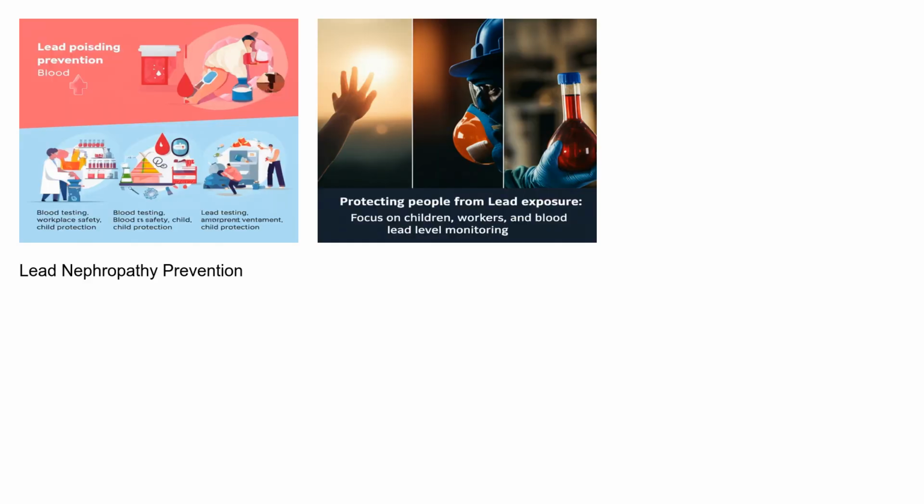Prevention is key to avoiding lead nephropathy. This includes reducing lead exposure by testing your home for lead-based paint, using certified lead-free water filters, and avoiding occupational exposure. Workers in high-risk industries should use appropriate protective equipment, such as respirators and gloves. Pregnant women and children should be especially careful to avoid lead exposure, as lead can cross the placenta and affect fetal development. Regular blood lead level testing is recommended for individuals at high risk.